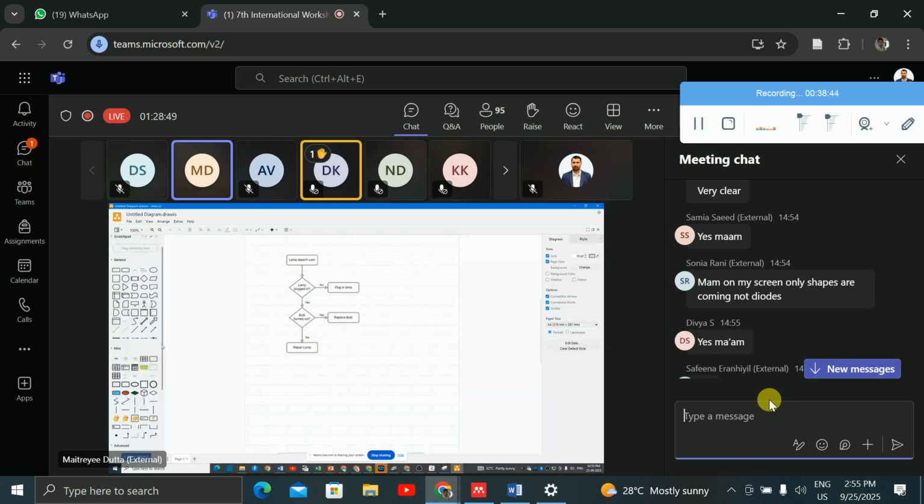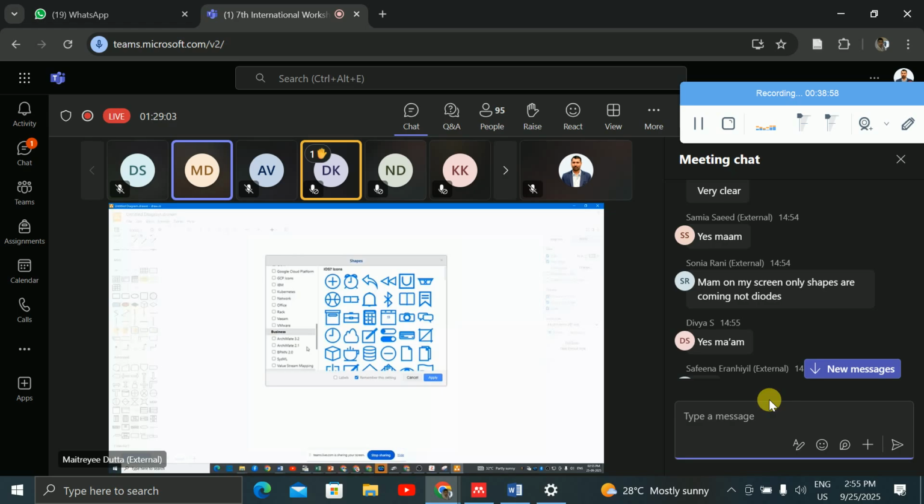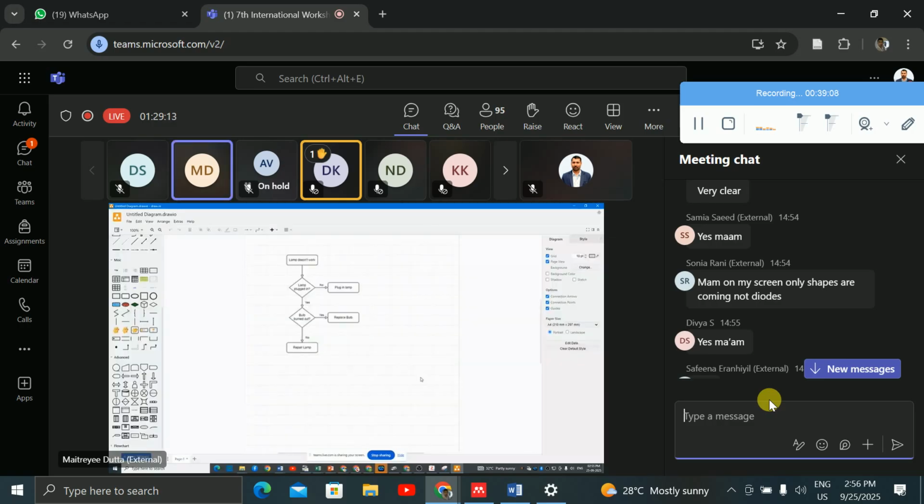More shapes, whenever you click on this, here you will get, for example, clip art, bootstrap, data flow diagram, entity, and all these diagrams will be available to you, right? Network diagram, business diagram, then material design, many are available.